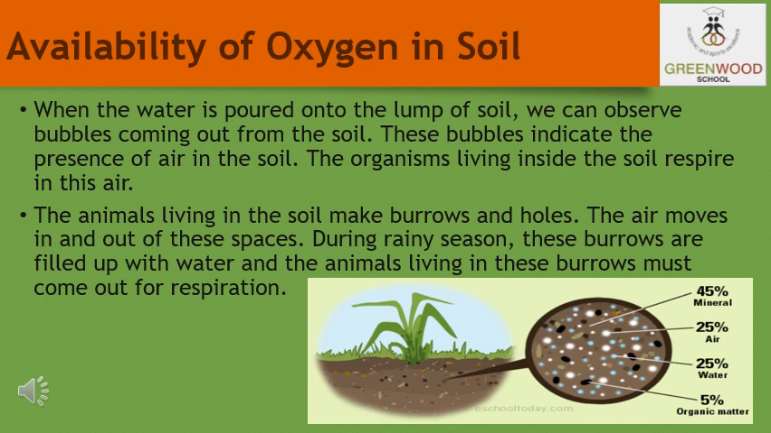When it rains heavily, earthworms and the other animals which are living inside the soil come out of the soil, because these pathways get blocked by the water and they need to come outside to find air to breathe. So that's why you will generally see earthworms and small animals coming out, because these holes and burrows are blocked by the water. So this is how the animals living inside the soil are able to breathe.